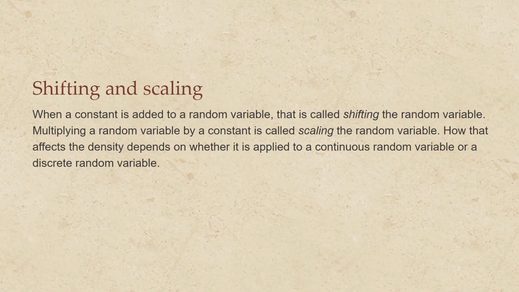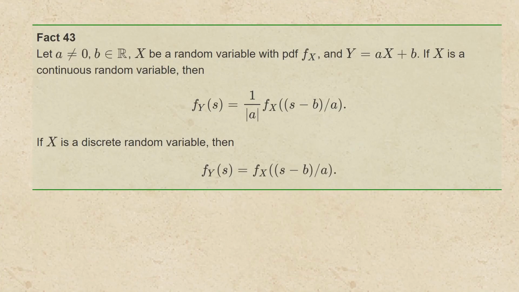When a constant is added to a random variable, that is called shifting the random variable. Multiplying a random variable by a constant is called scaling the random variable. How that affects the density depends on whether it is applied to a continuous random variable or a discrete random variable. Let a be a non-zero real number and b be a real number. Let X be the random variable with PDF f sub X, and Y be this shifted, scaled version of X, a times X plus b.